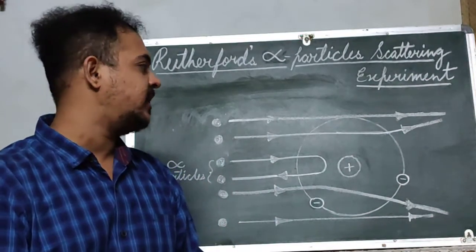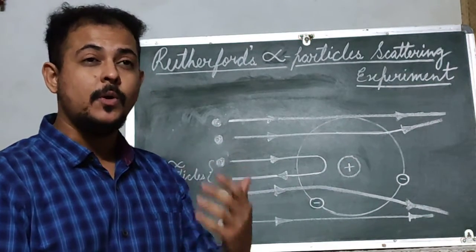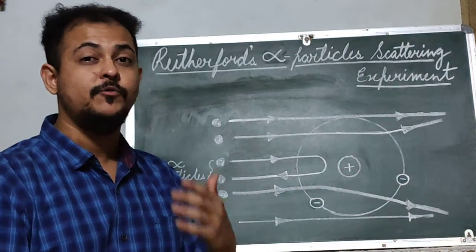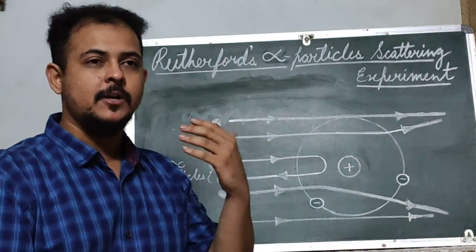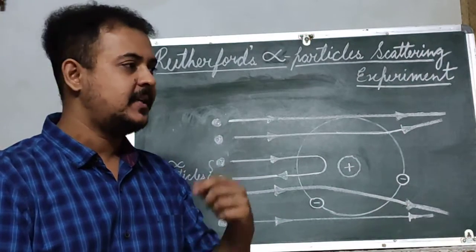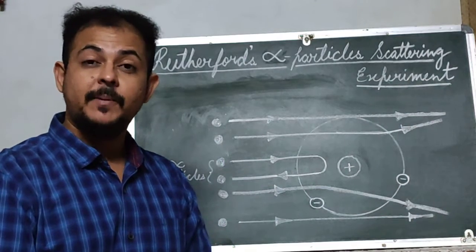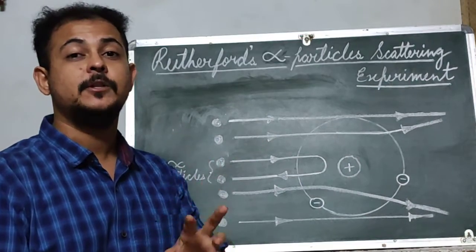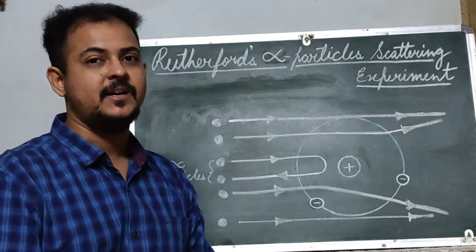The third curious question is, why only gold foil? Because gold is highly malleable, that is, it can be drawn into a very fine thin sheet, which other elements are not capable of. As he required a very thin foil, he used gold. Secondly, why only alpha particles? Because they have a considerable amount of energy, which is required for proper collision between the alpha particles and the nucleus inside an atom.